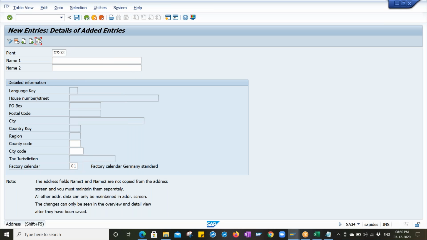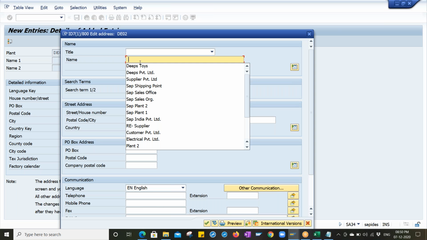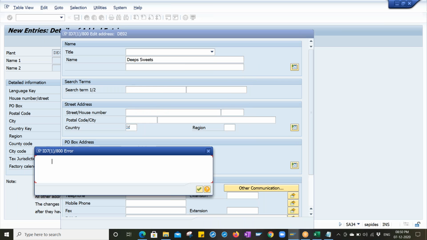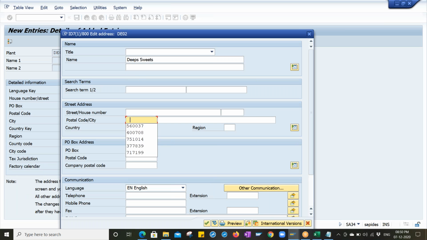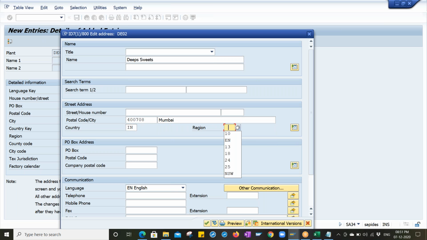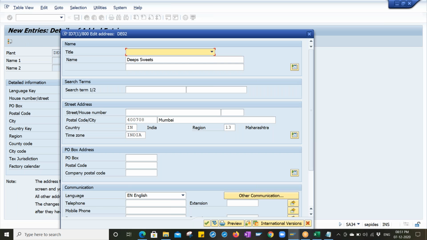Enter the factory calendar. Right now, what we are going to maintain is the name. The previous plant is Deep Toys, and this is Deep Sweets. Anything we can maintain. We can mention something like 400708, Mumbai. 13 is Maharashtra.